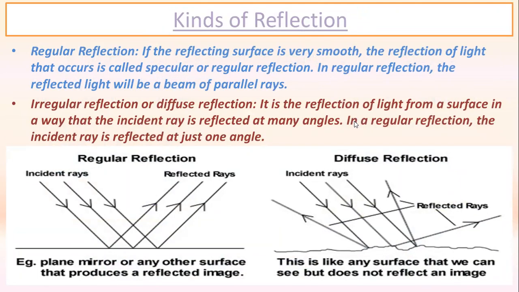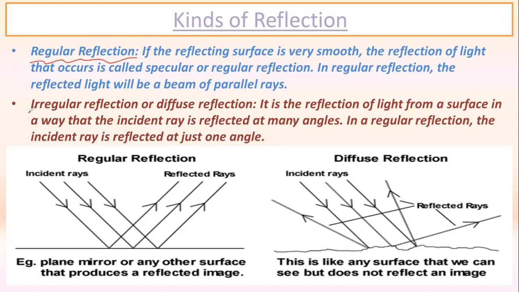Next, we have to understand that when we classify reflection, we can distinguish it into two basic forms. That is, reflection can be classified into two different forms: reflection in a regular form, and reflection in an irregular form.